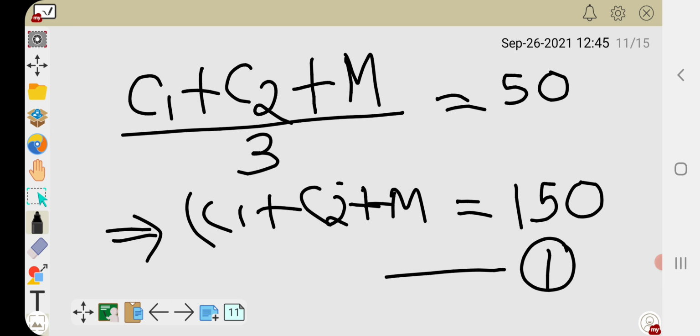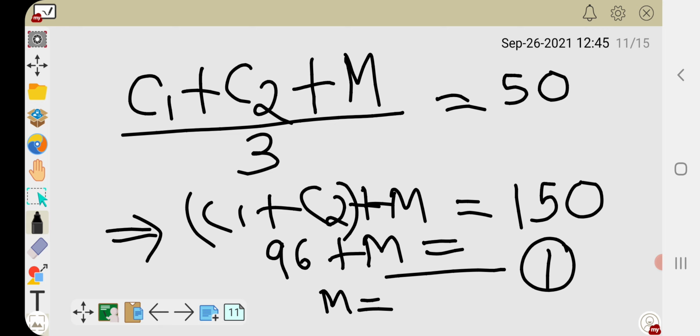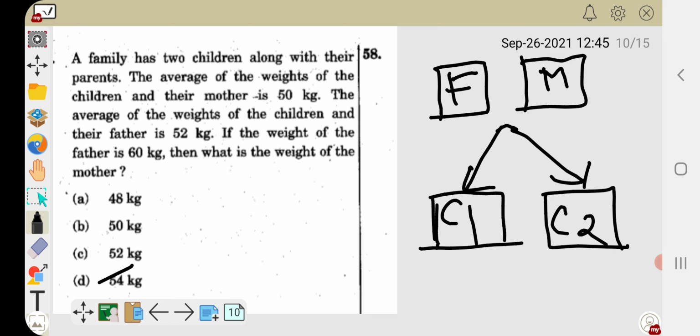Now put C1 plus C2 equal to 96 in equation 1. 96 plus M will become 150. So the mother's weight will be 150 minus 96, that is 54 kilograms. So the mother's weight is 54 kg. Option D is the right answer.